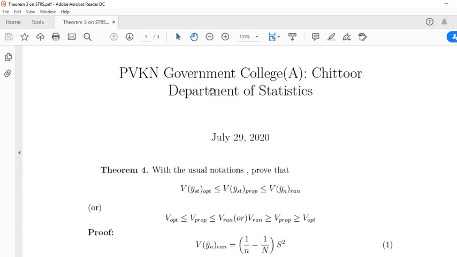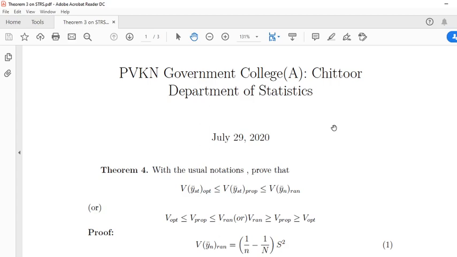Welcome dear students. This is the last topic on Unit 3, Stratified Random Sampling Technique. So far we have discussed so many concepts, that is, variance of sample mean in case of without replacement and with replacement, and stratified random sampling.